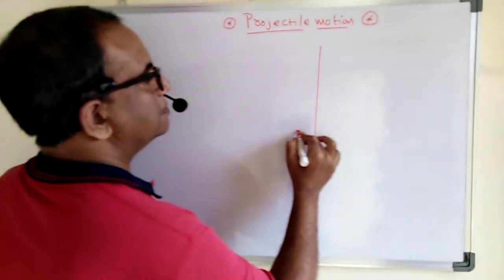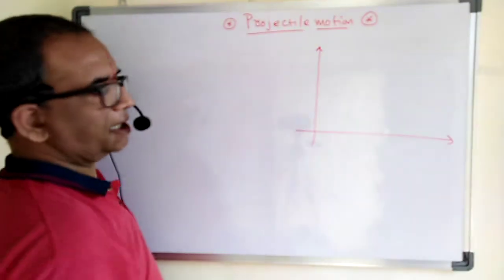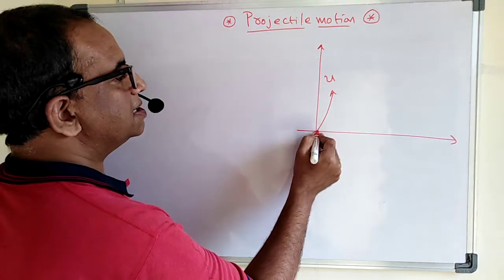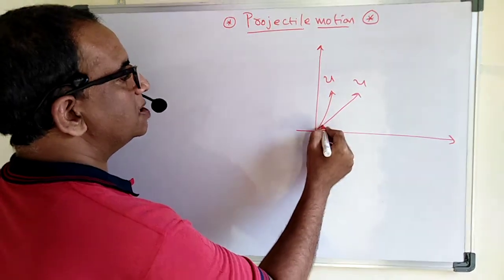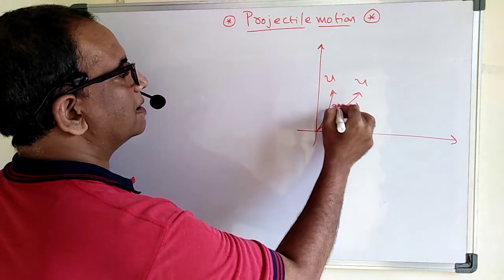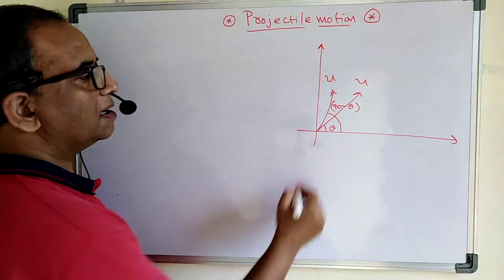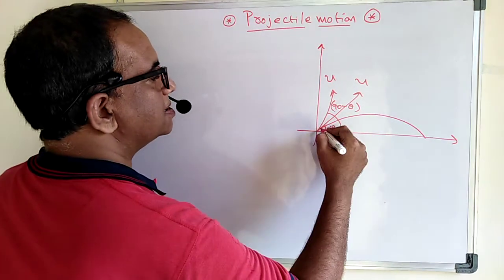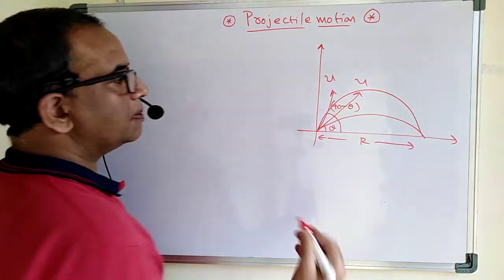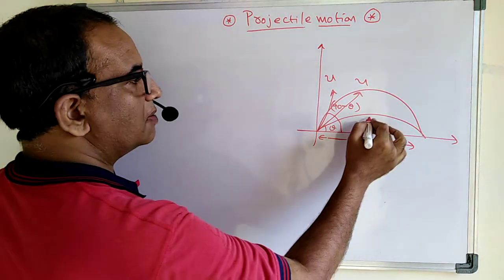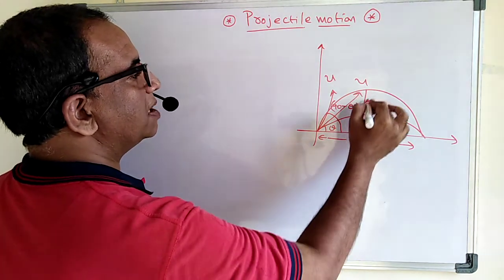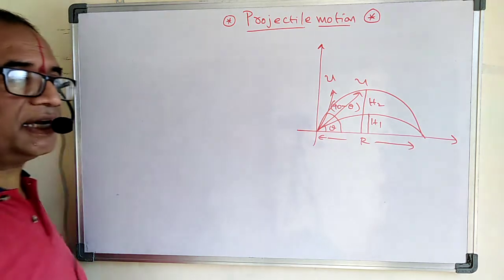When the body is projected, let us say this one is at speed u and this is also at speed u. But this one is making angle theta and this one is making angle 90 minus theta. At that time we got both the ranges the same. So the ranges are the same when the angles are complementary. But we got different heights here. Let us say this one is h1 and this one is h2.